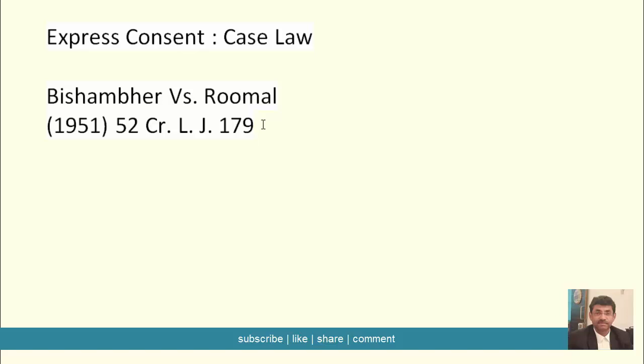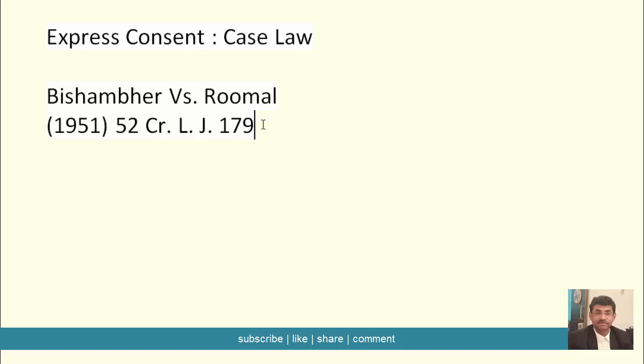This man then lodged a criminal complaint against the members of the panchayat, and in the case that went on, it was held that the accused, that means the members of the panchayat, acted bona fide, in good faith, and with a view to protect the complainant from more serious consequences resulting from his indecent behavior towards the Harijan girl. And all this was done, most importantly, with the consent of the complainant in writing to abide by the decision of the panchayat.